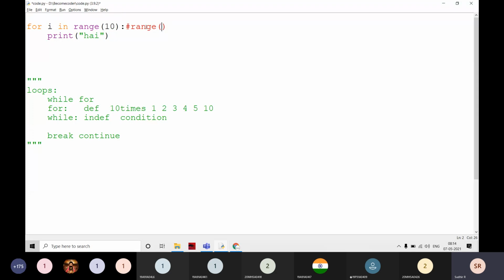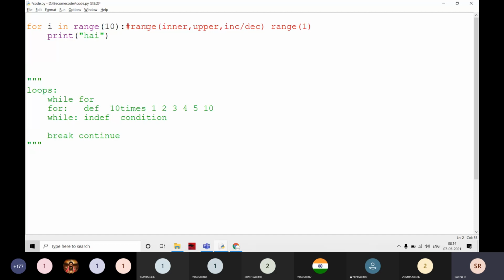The first one is the inner bound, the second is the upper bound, and the next one is the increment or decrement. I can give 3 values, 2 values, or one value like this. The last 2 are optional.